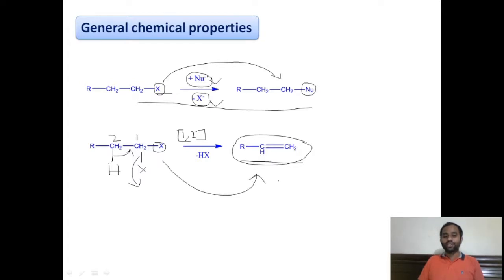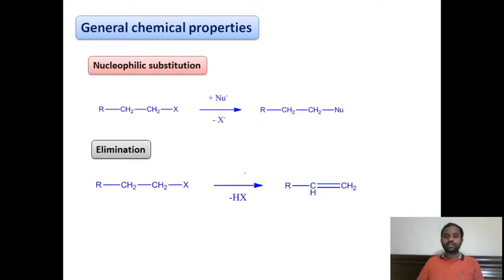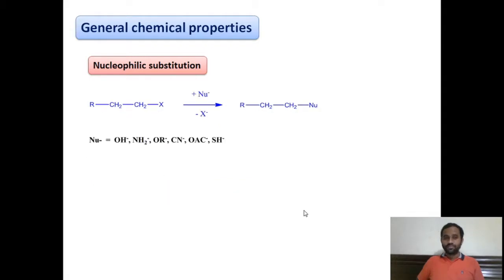So all halogen compounds will undergo two types of important reactions. One is a substitution reaction, especially nucleophilic substitution reaction, in which one nucleophile is replaced by another nucleophile. The other is the elimination reaction, in which the compound loses two hydrogen atoms from the 1,2 positions to give alkene as the product, right? Now let us discuss in detail the nucleophilic substitution reaction in halogen compounds, right?